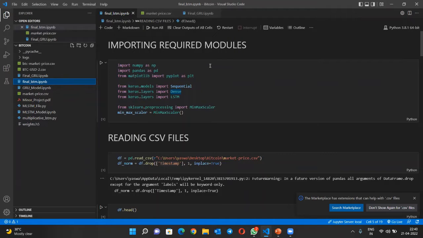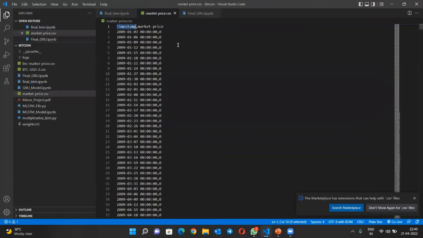For long short-term memory, first we have to import the required modules, which are NumPy, used for numerical computation, and pandas, used for CSV files. CSV means comma separated values. Here we are giving the CSV file which has the respective date and the price of that date.